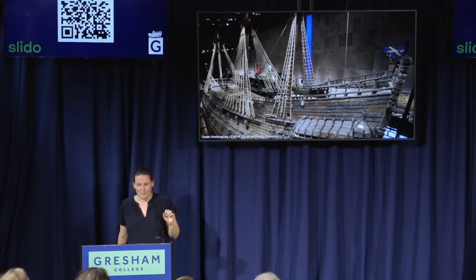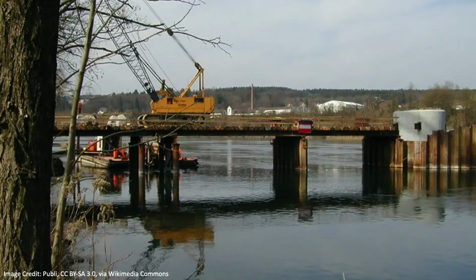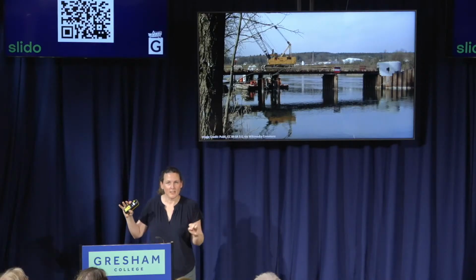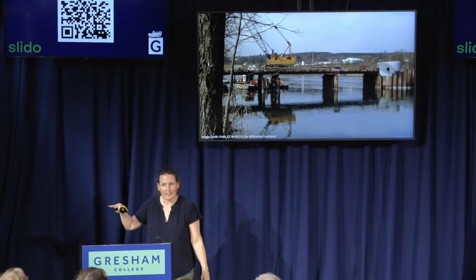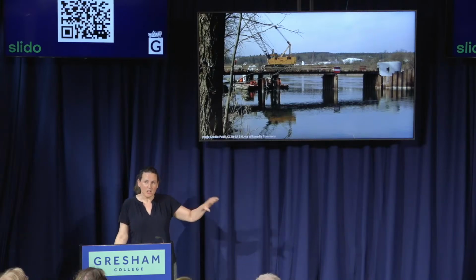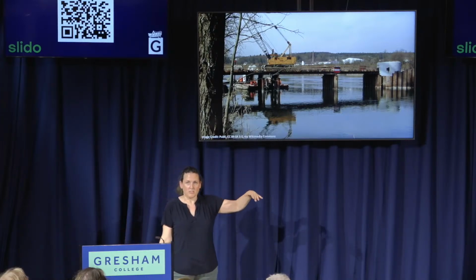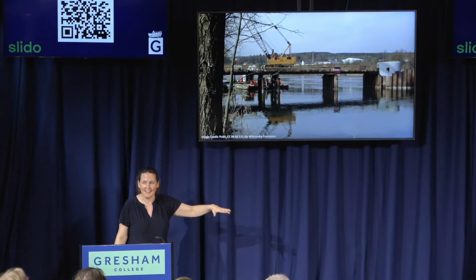Now, the final example is a slightly different one. So this is the High Rhine Bridge. It was built to connect the Swiss city of Laufenburg to the German city of Laufenburg. So both have the same name, but they're on different sides of the Rhine. One's in Germany, one's in Switzerland. Okay, so this was a problem because in Switzerland, the altitude is measured from a base point which is related to essentially a big rock in Lake Geneva. And on the German side, sort of mean altitude is measured based on a measurement that's sort of mean water level somewhere in Amsterdam. Okay? Those are different from each other.